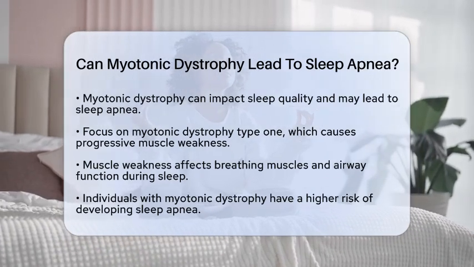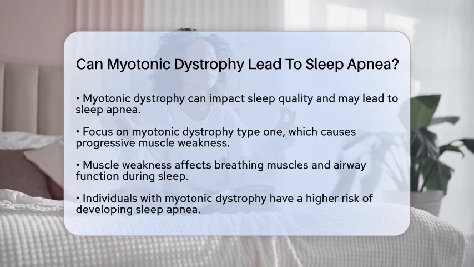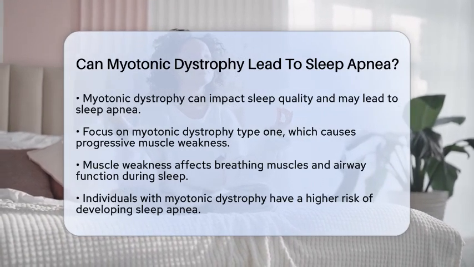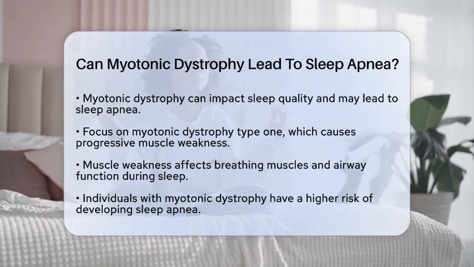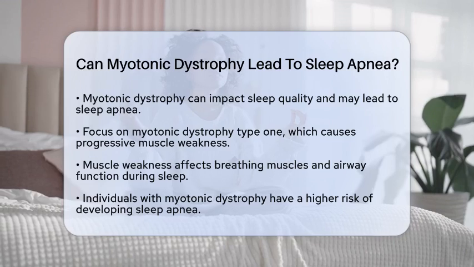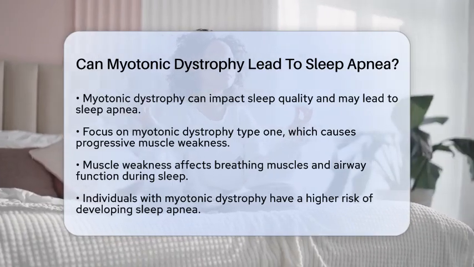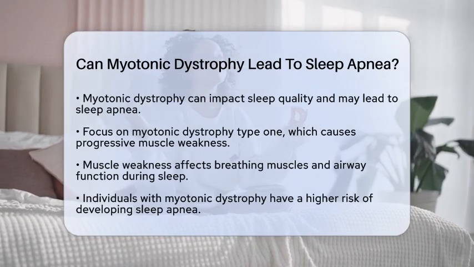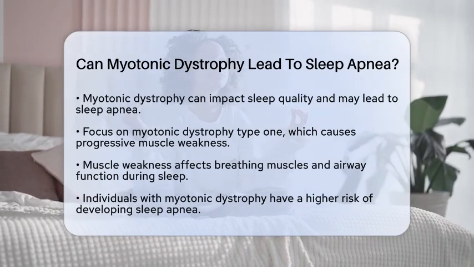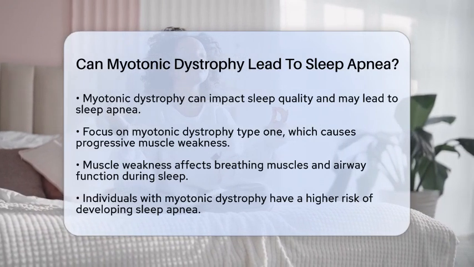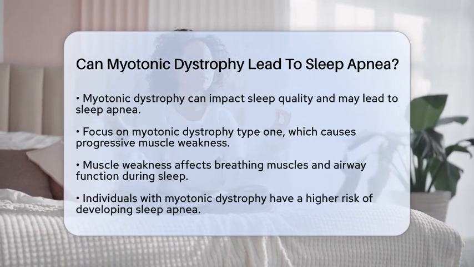Myotonic dystrophy, particularly myotonic dystrophy type 1, is a genetic disorder that causes progressive muscle weakness and wasting. This muscle weakness can impact the muscles that help with breathing and keeping the airway open during sleep. As a result, individuals with myotonic dystrophy are at a higher risk of developing sleep apnea.